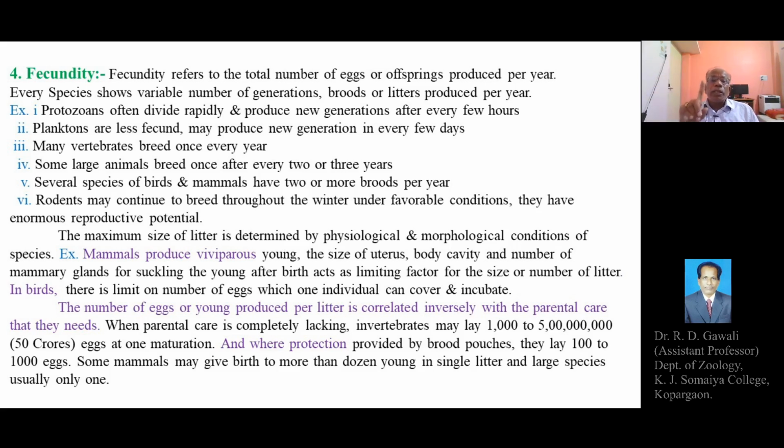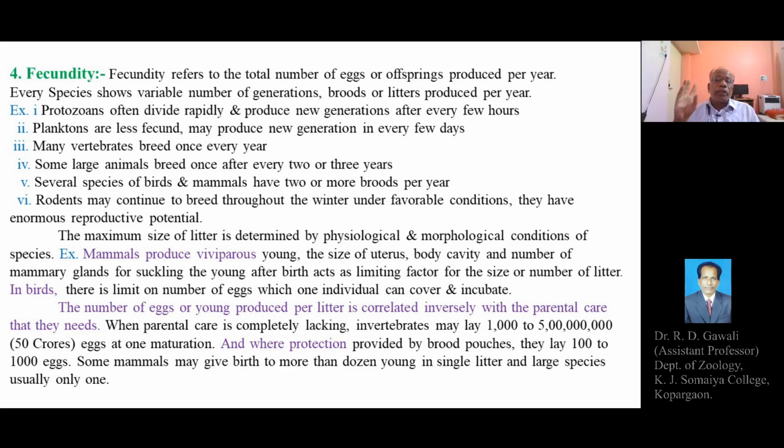Means when there is no parental care, when parental care is completely lacking, totally absent, invertebrates may lay or deposit eggs ranging from 1000 to 50 crore eggs at one maturation by a single female.